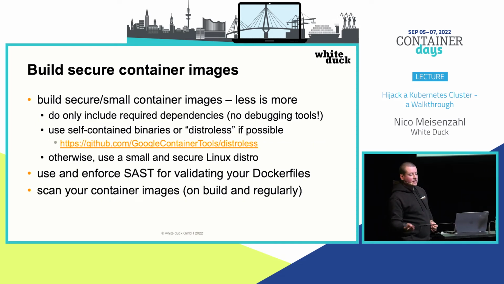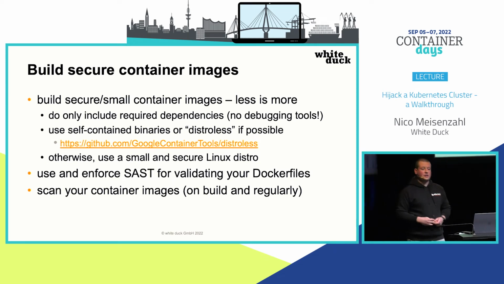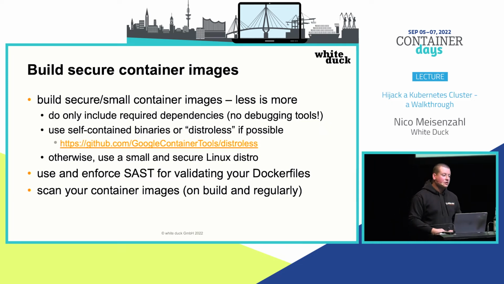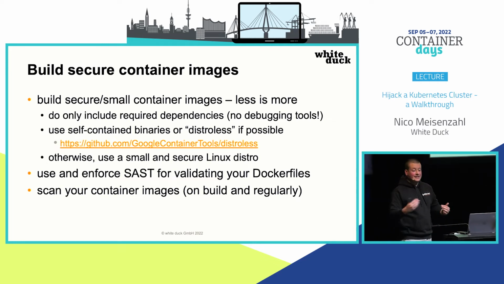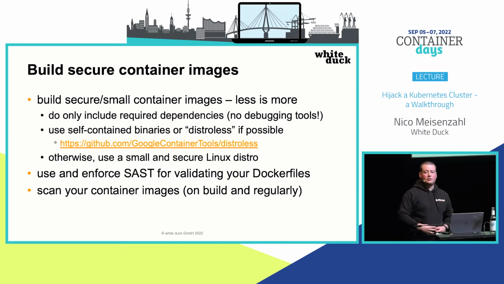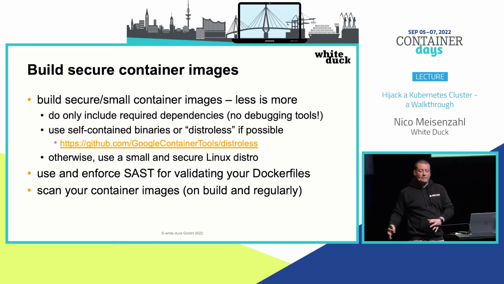Also on the container image side, build secure and small container images. What does it mean? If you have fewer dependencies in your container image, it's smaller, and fewer dependencies basically means you have fewer tools which might have any security issues. So think about self-contained binaries or distroless container images, or at least a small Linux distro like Alpine or anything to get rid of all the many dependencies you don't need when running your applications.